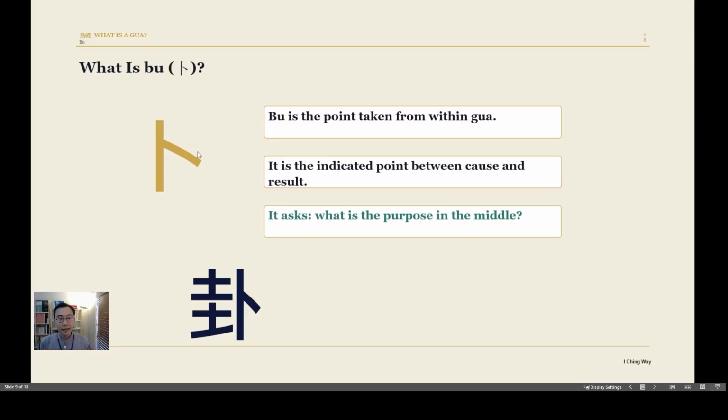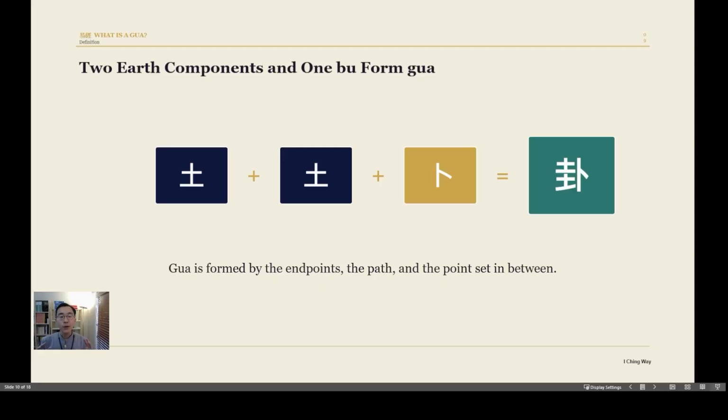This dot can move closer to party A or closer to party B. So this is the important part. When we learn the I Ching, right? I Ching is teaching us how we can exchange our position, right? So the dot indicates a point between the cause and the result, between the sun and the moon, between the sickness and the health. Now we know the two parties and the path and the dot.